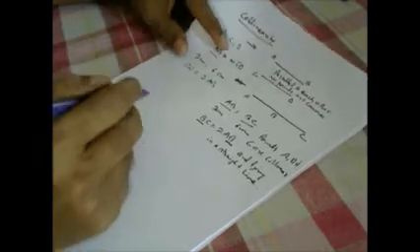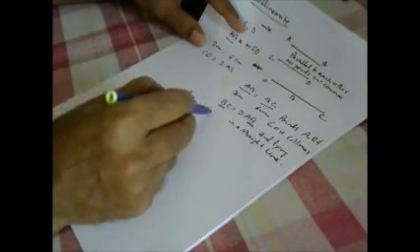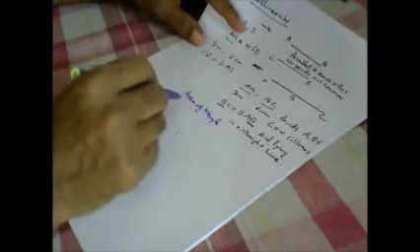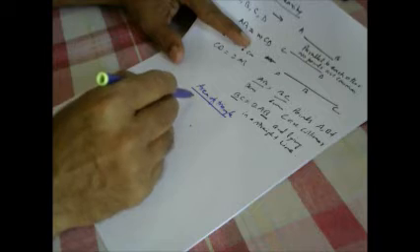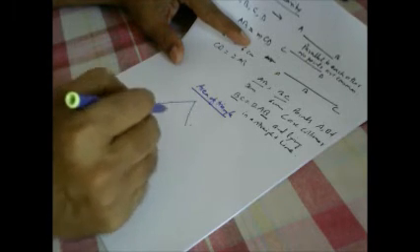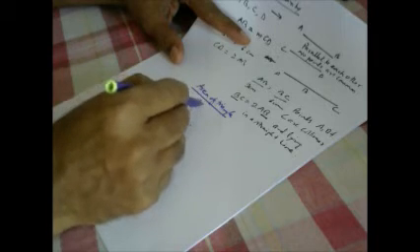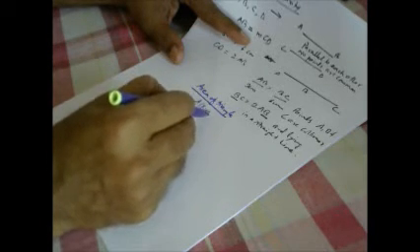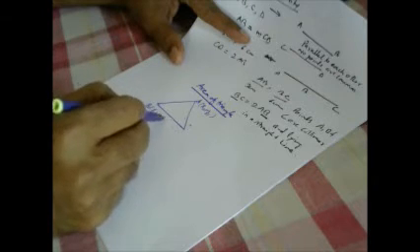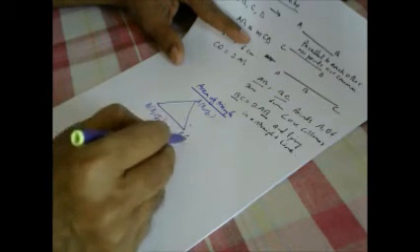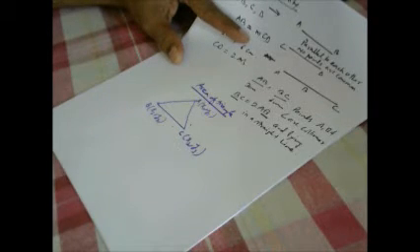Then coming to area of triangle. Suppose a triangle is given to us with coordinates A (x1, y1), B (x2, y2), C (x3, y3).